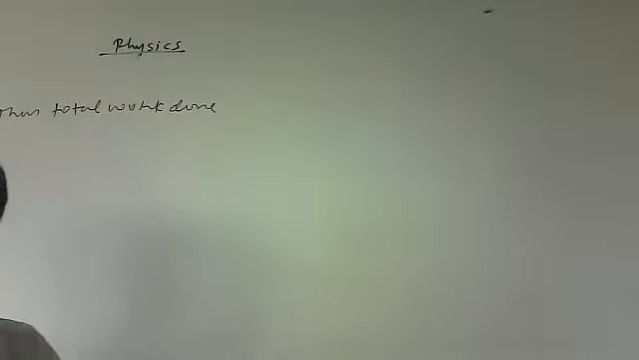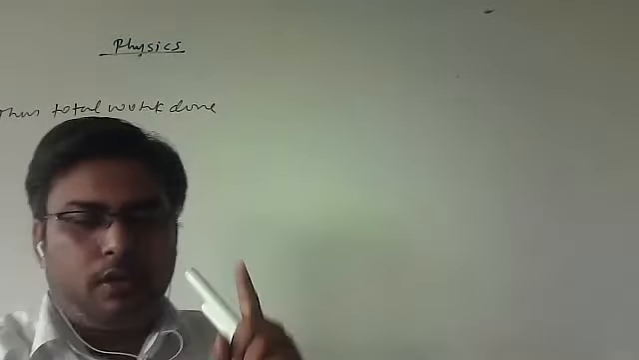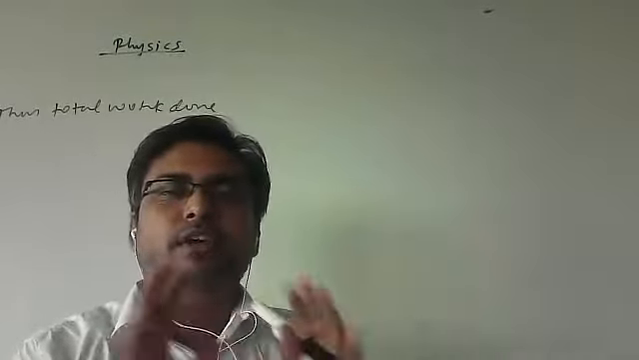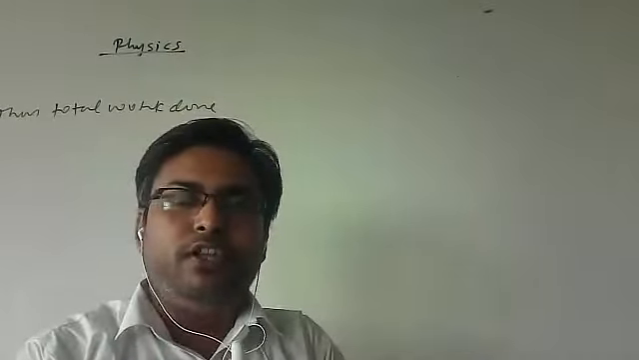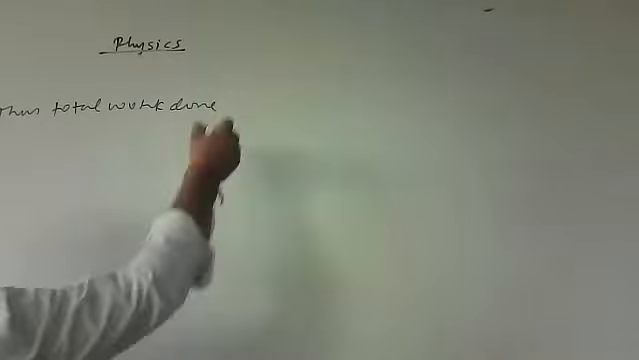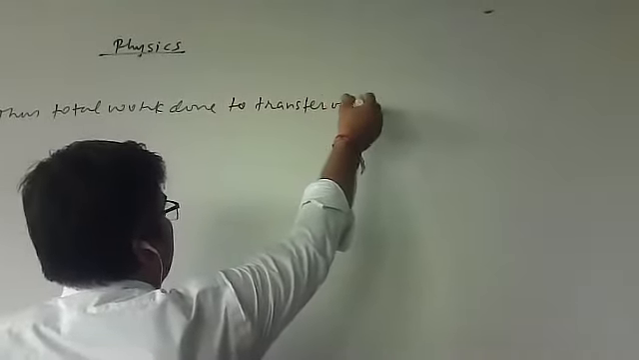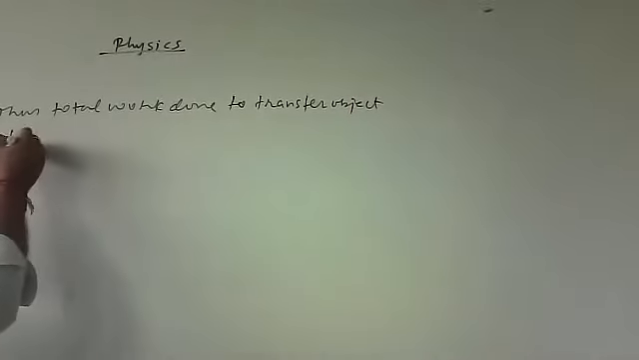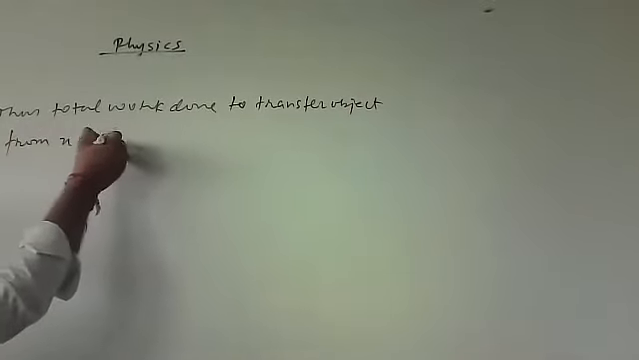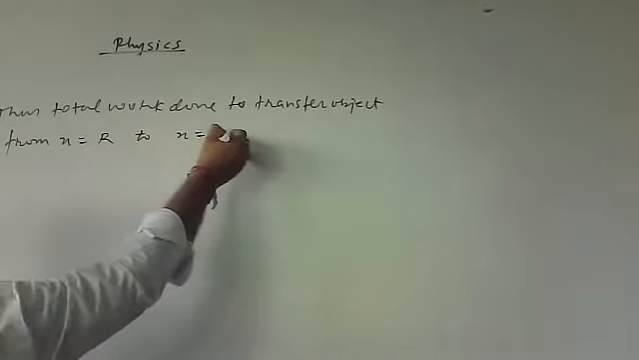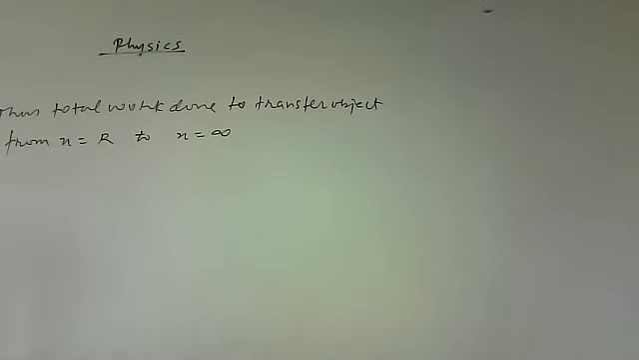What we want is to transfer the object from the surface of Earth to the point where there is no effect of gravity. That means we want to shift the object to infinity. Thus, the total work done to transfer the object from x = r to x = infinity.